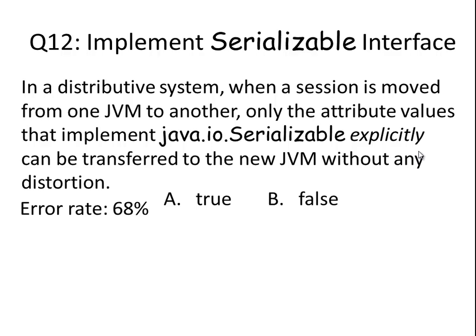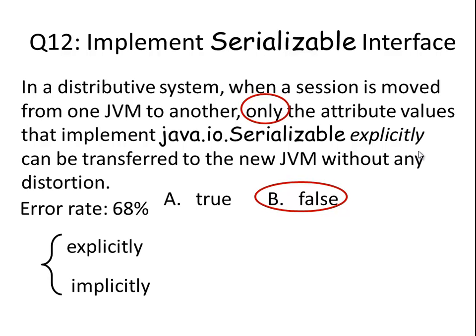68%. It's a pretty high percentage who missed this question. So let's look at why. The answer is false. Here we notice the statement says only the attribute values that implement serializable explicitly. So here we emphasize explicitly, not implicitly. Only. So it must be explicitly. Let's look at the problem.